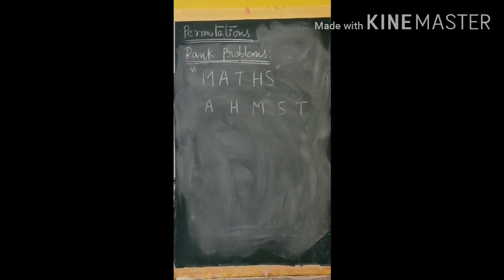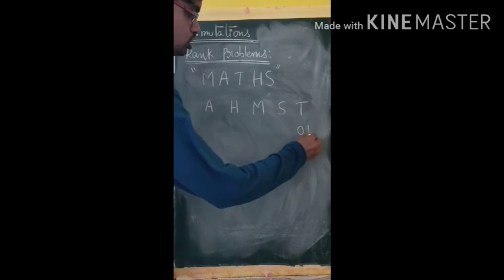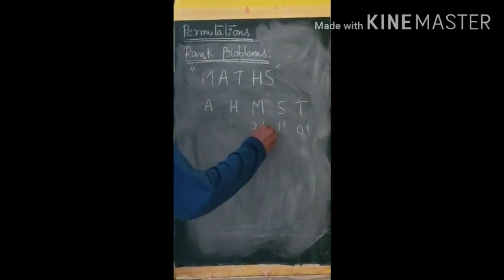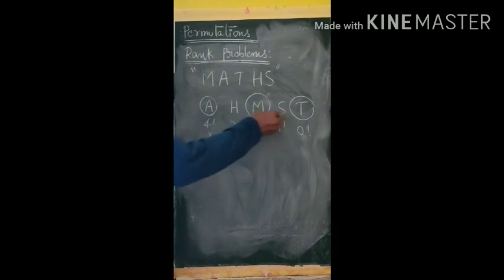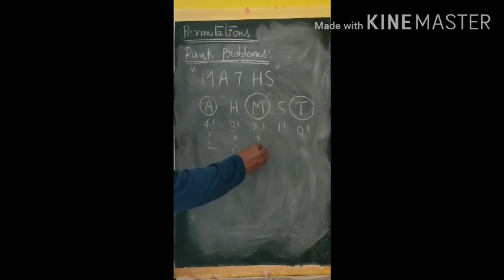We will discuss the shortcut directly. Write 0 factorial, 1 factorial, 2 factorial, 3 factorial, 4 factorial. In MATHS, what is the first letter? M. Circle M. Before M, how many letters are uncircled? 2, so into 2. Next, after M, A is required. Before A, no letters are available, so 0. Next required is T. Before T, 2 letters uncircled, so into 2.